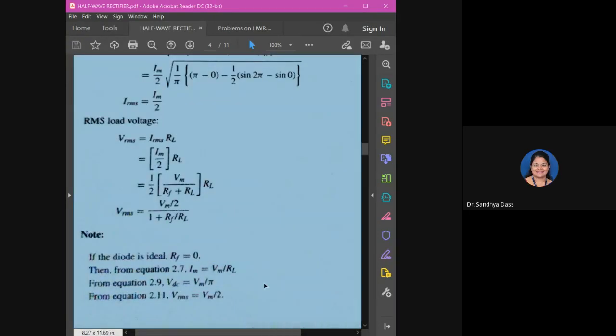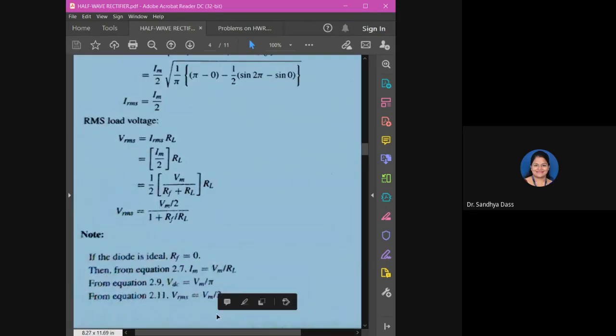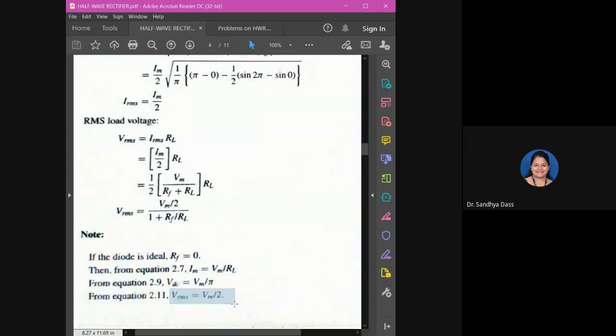So accordingly, your equations, VDC will be equal to Vm by pi. That will not change. It was Vm by pi itself. And VRMS will be Vm by 2 only, because the denominator RF will be equal to 0 for ideal conditions.